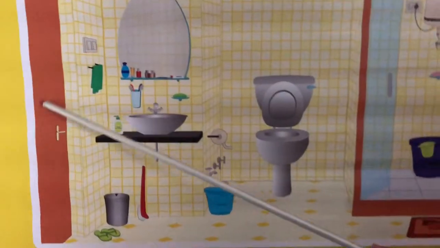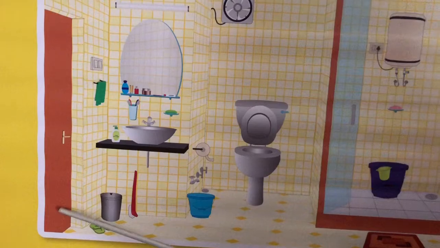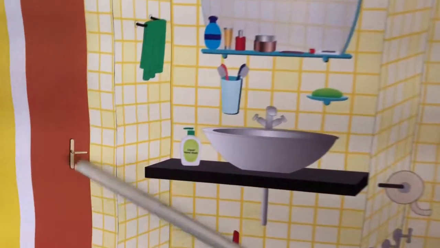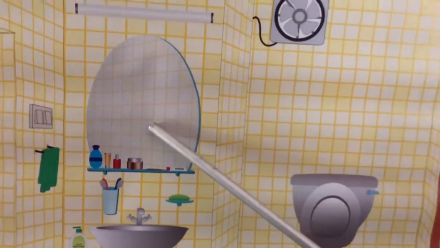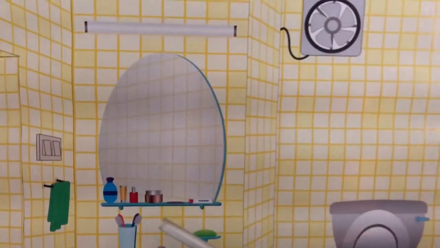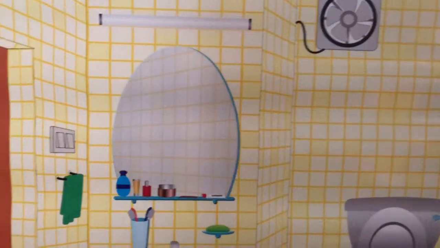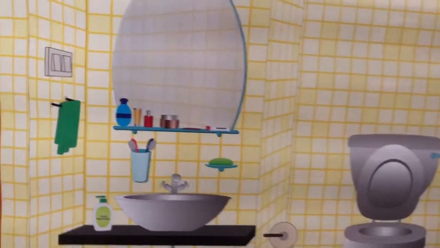This is what? Door. What is this? This is a brown color door and it has a handle on it. After that, what is this? This is a mirror. You can see this mirror. We use the mirror to comb my hair, and whenever we have to get ready, we can use it. I use it whenever I have to go out.